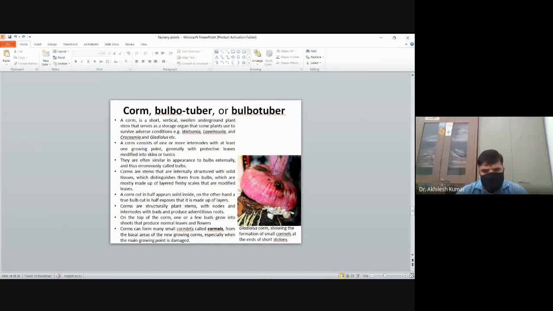In such cases, from the lower portion many small, miniature-size corms appear, which generally produce new plants, and these are known as cormlets or cormels. The picture shows a gladiolus corm, showing the formation of small cormels at the end of a stolon.